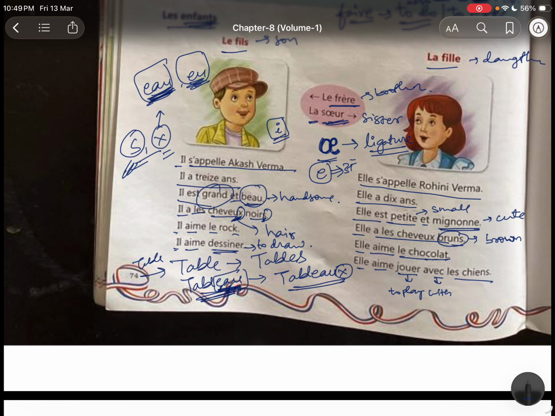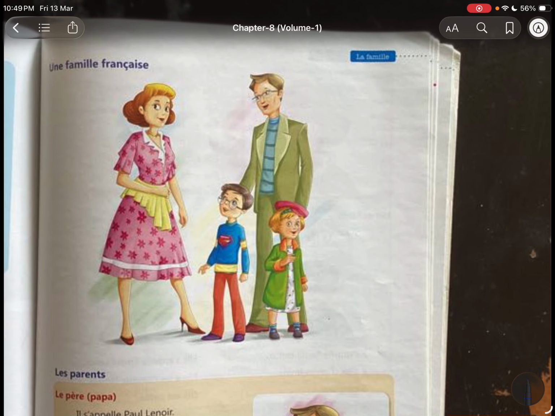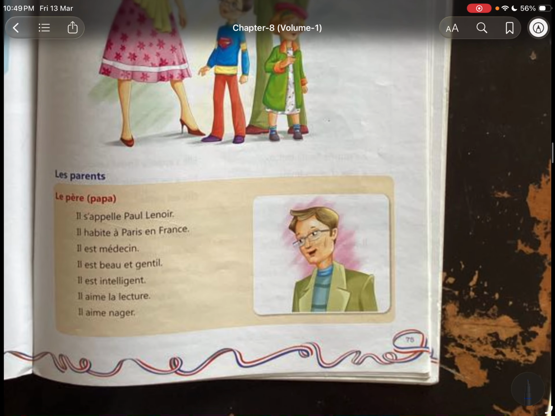She loves to play with the dogs. Shia means dogs. Alright. So Indian family is done. In famille française, French family. So let's see it. Les parents, the parents, le père, the father, papa.